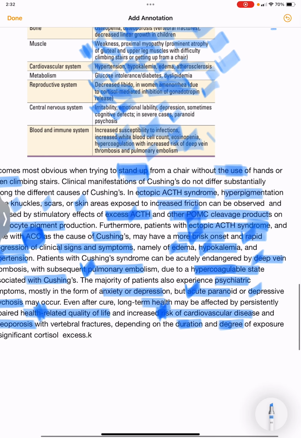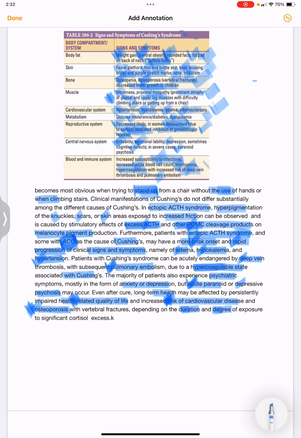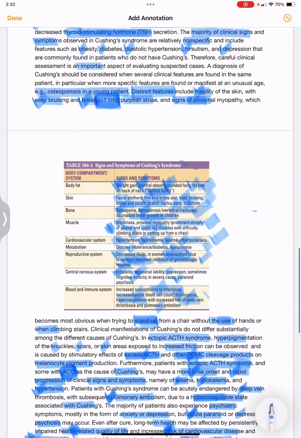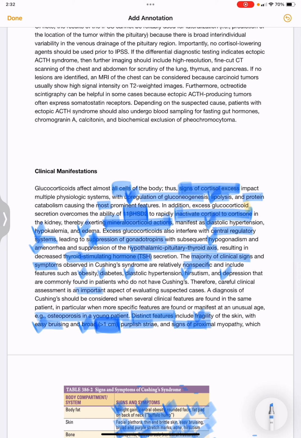Because of excess ACTH and POMC cleavage products, there will be melanocyte pigment production. Excess glucocorticoid overcomes the ability of 11 beta hydroxysteroid dehydrogenase. Because of this, cortisol will lead to mineralocorticoid actions like diastolic hypertension, hypokalemia and edema. It also suppresses gonadotropins and the hypothalamic-pituitary-thyroid axis, resulting in decreased TSH secretion.